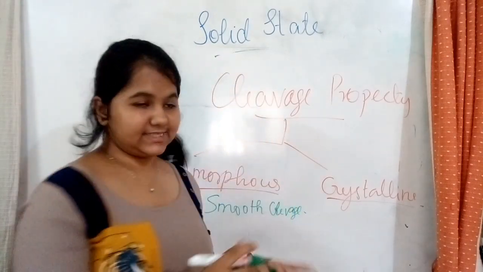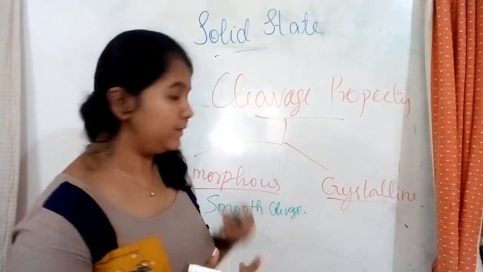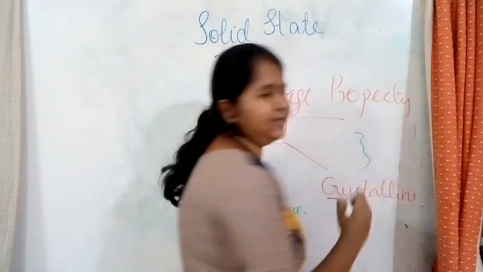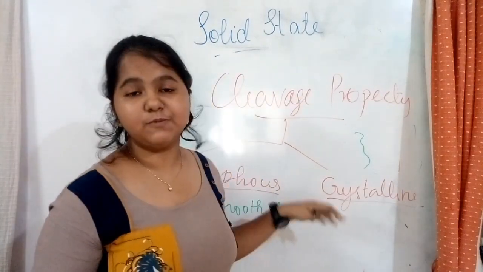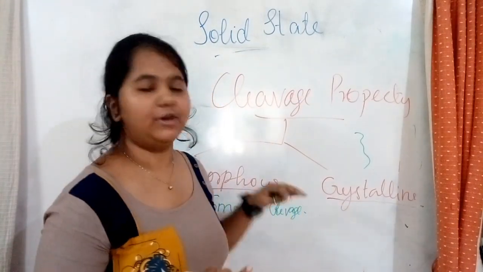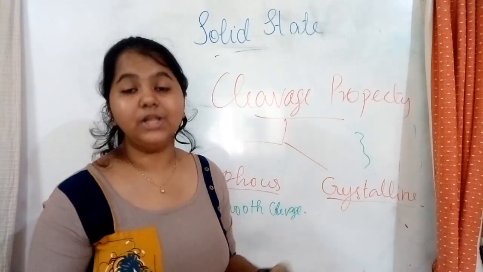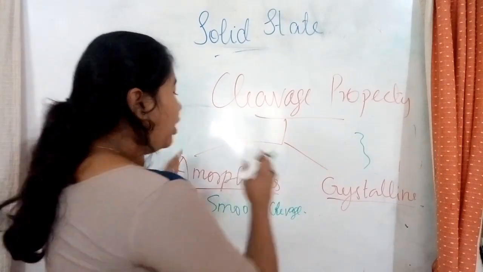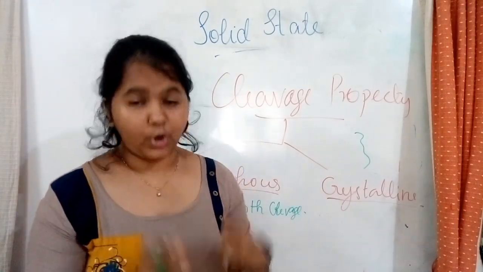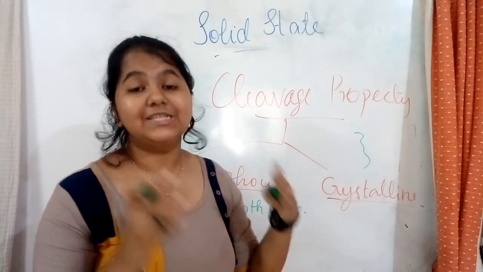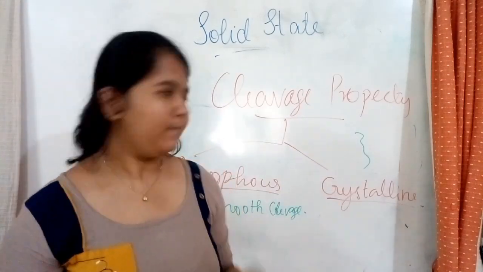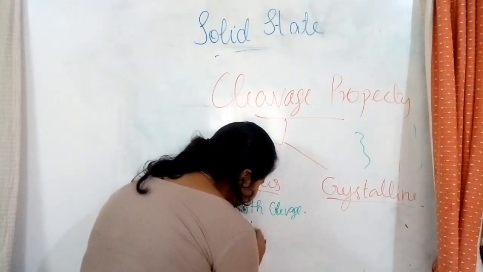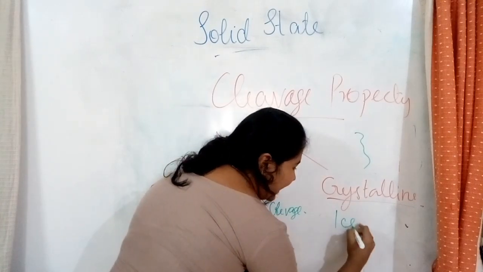That is, if you break a glass, an example for an amorphous solid is glass, you will get a smooth surface. If you break an ice, you will have an uneven surface. So the cleavage property is smooth for amorphous solids, whereas for crystalline solids, it's not smooth. The next one is that amorphous solids don't have a fixed or definite shape, whereas crystalline solids have a definite shape. Okay, so examples of these are glass, and over here it's ice.